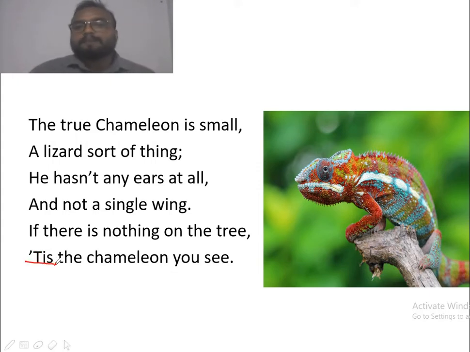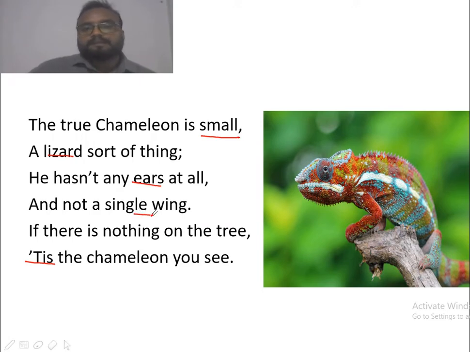So in this paragraph chameleon has been discussed. So she says that chameleon is small. The physical appearance is being discussed. It is small in appearance. It's a sort of lizard. It belongs to the family of lizard. It has no ears. Again, physical features have been discussed. In the third line, it has no ears and not a single wing even.